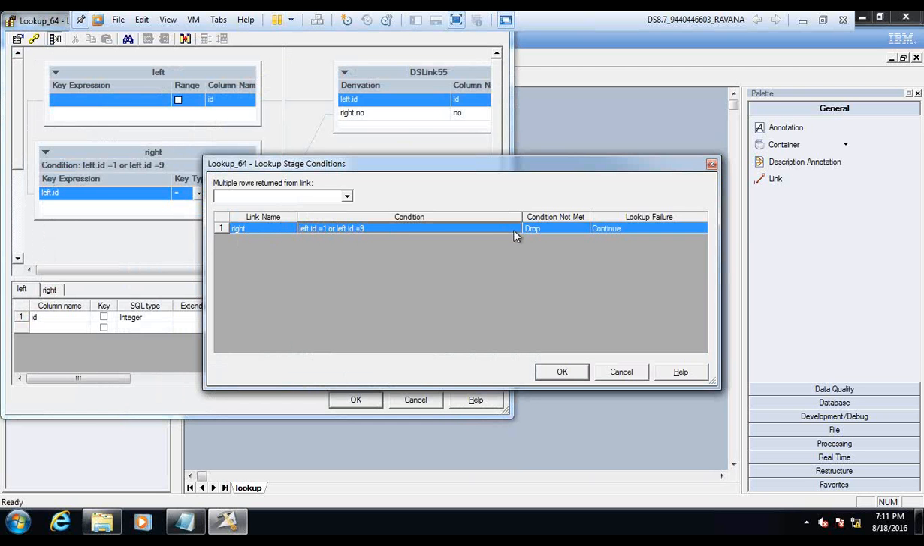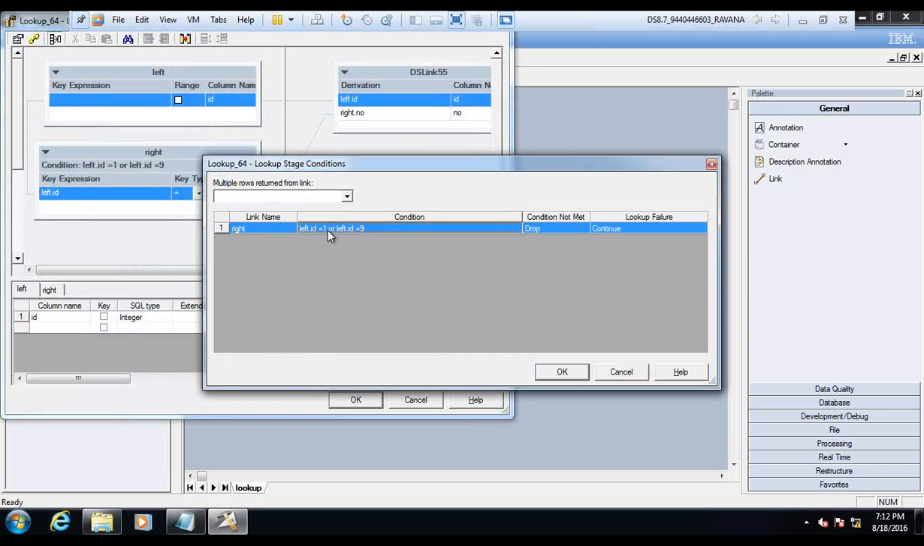This is source, left. Try to understand, the condition is on the left. Left means from the source. But the link name is right. The condition here is only for the left, but the link name is right because whatever conditions you are applying, the data you are getting, you will join on this, you will look up on this.